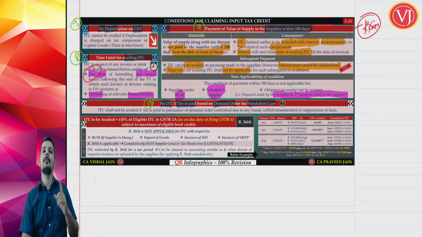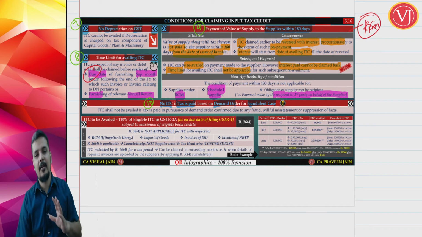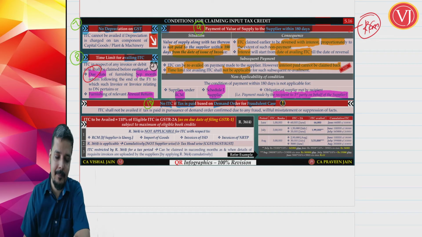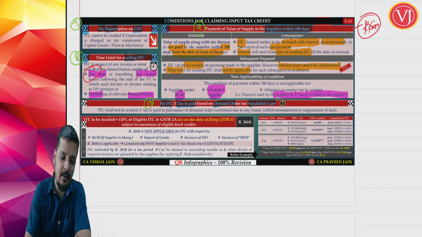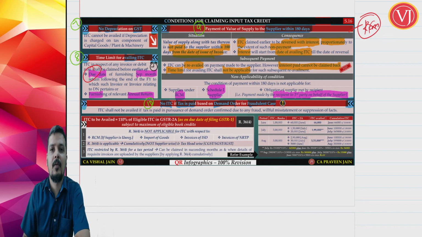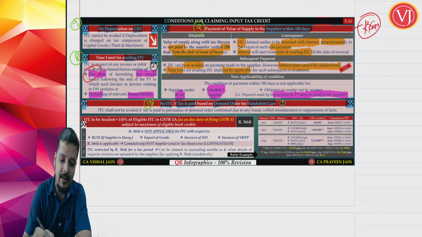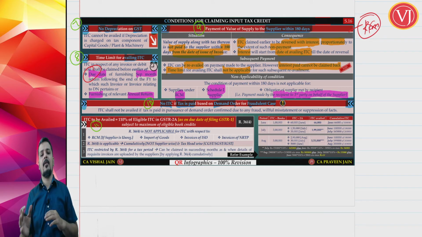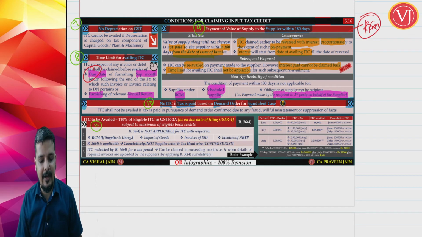So if the supplier is making the payment of tax based on a demand order which is due to fraud, then I cannot take the credit. If it is a bona fide case, I could have taken the credit. Now this condition is applicable for FCM as well as RCM. Now the last condition, the 11th condition that we are discussing. All these 10 conditions we have discussed completely.